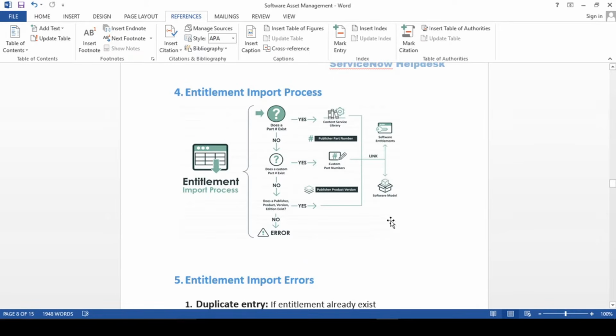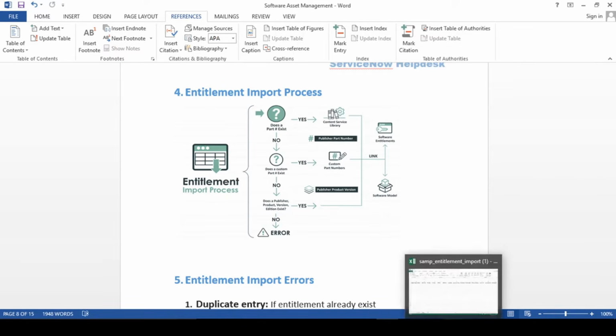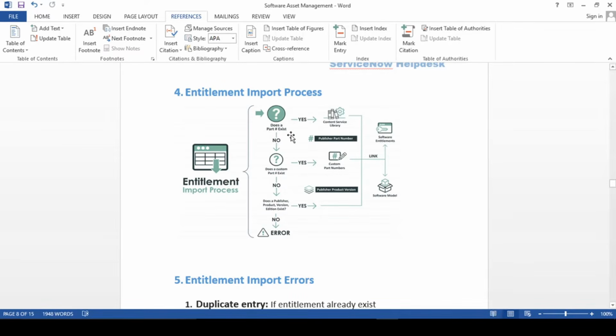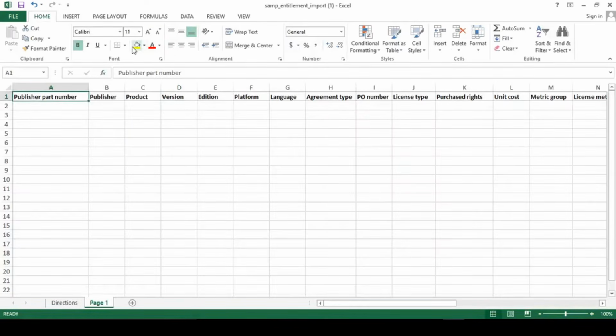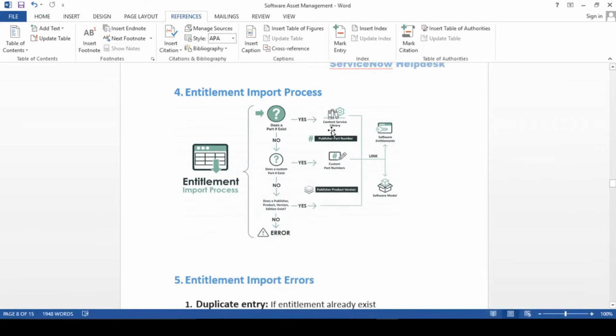So let's talk about what process the import follows and basically the license follows. Over here we have an attribute: does a part exist? So this is the part number. Does the part number exist? If yes, then it will go to the content service library and look for that mapping, and it will link with your software entitlement, the enterprise or software model basically.